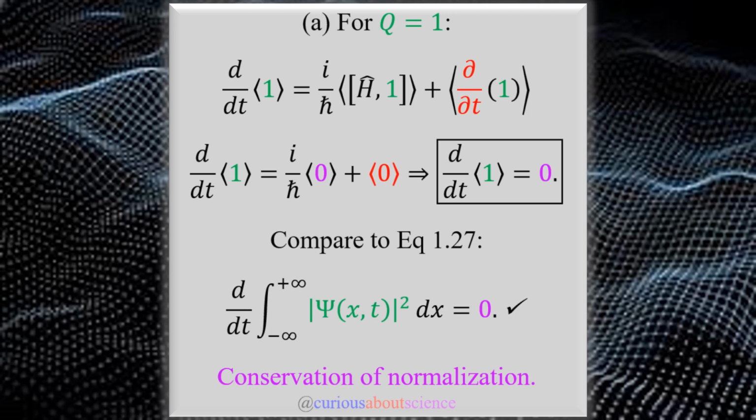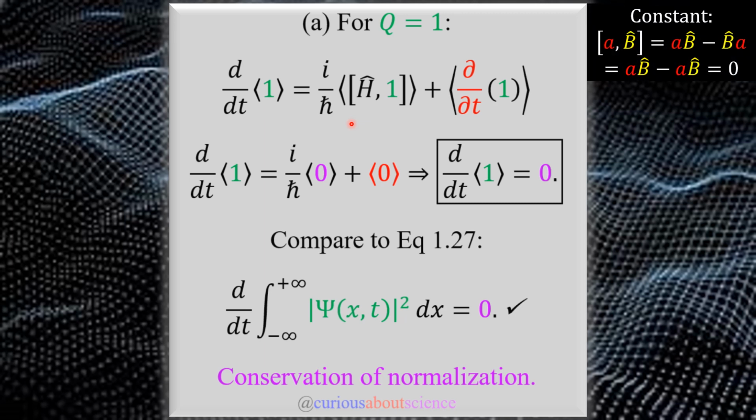In part A, we want the observable of just a constant, which is Q equals 1. Easy enough, you plug that in, you see the green matches everything. Not too big of a deal. What we can observe though is that here this commutator bracket and the time derivative are going to go to 0 each. For the bracket, we just use the constant rule. If I have a constant, regardless of what order it is, the bracket evaluates to 0. And so that's where we get the 0 in the purple there. And of course, with the red 0 from the time derivative, we get the whole right-hand side is 0.